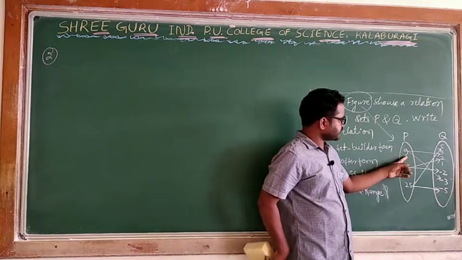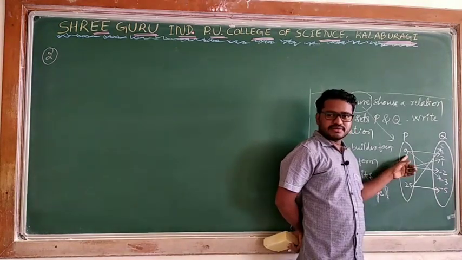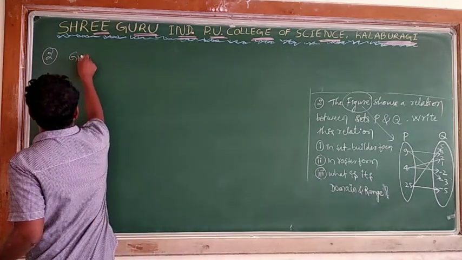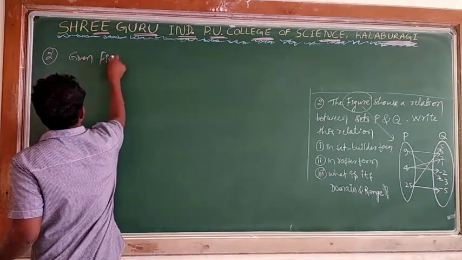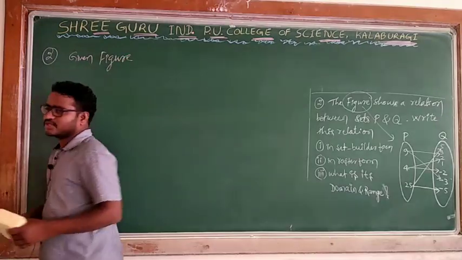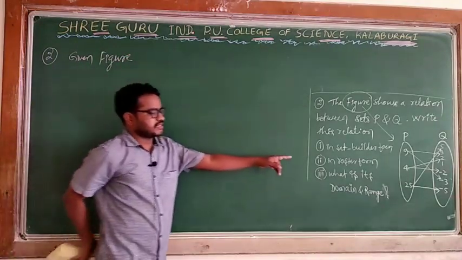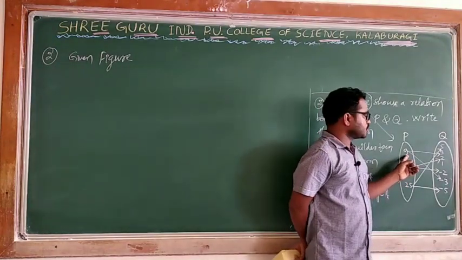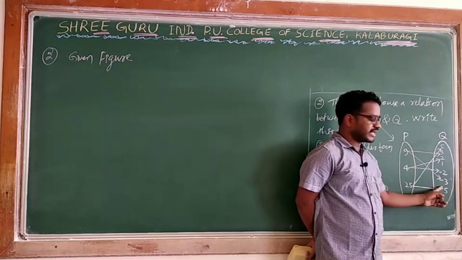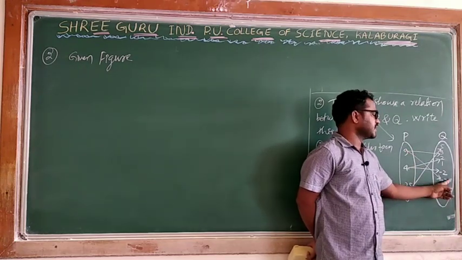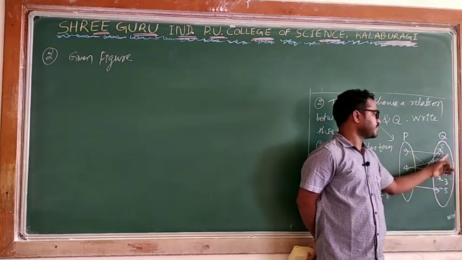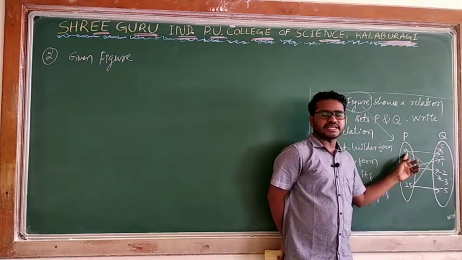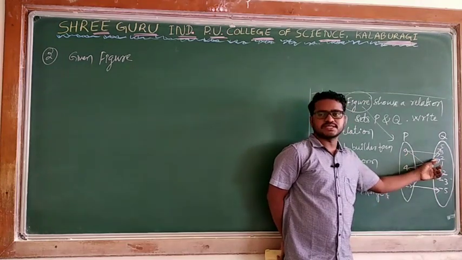The diagram is given. I think it is not necessary to draw it again, I will explain here only. See, 9 is connected to 3 as well as minus 3. Can I say minus 3 squared and plus 3 squared is 9 only? Obviously, minus 3 squared is 9 and plus 3 squared is 9.